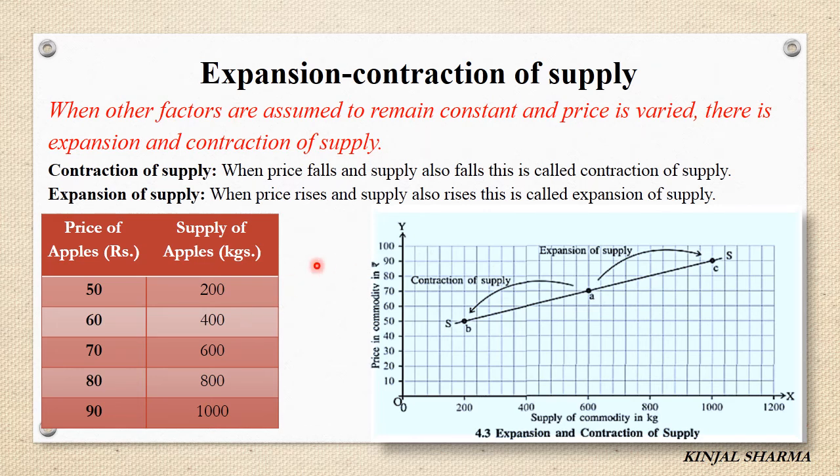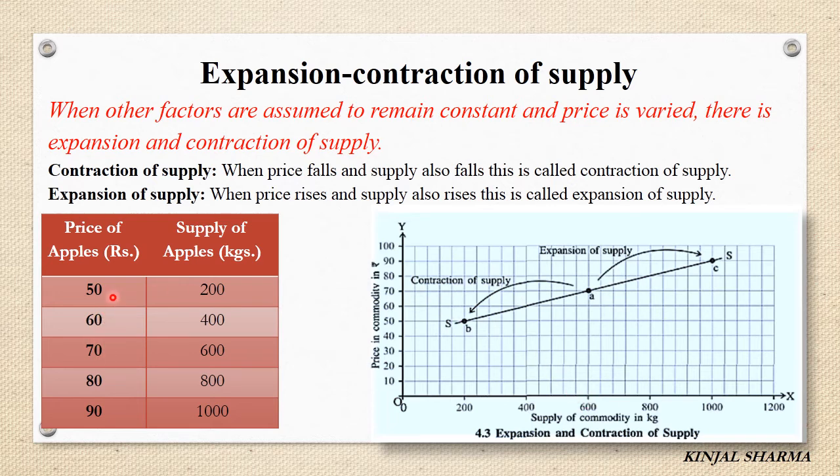So other factors like level of technology, government policy, number of sellers, factors of production, all these things we are assuming to remain constant, and only price is varied. So at that time the expansion and contraction of supply takes place. Now here let us take an example. Here price and supply of apples is given. First of all we are assuming this as our central value, that is at rupees 70, 600 units are supplied. Okay, at rupees 70, 600 units or kg of apples is supplied.